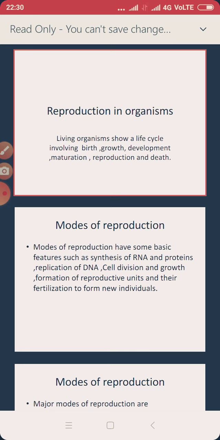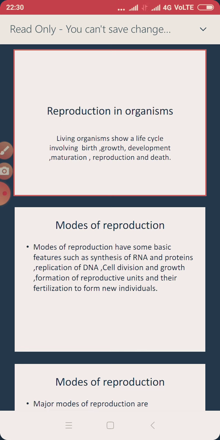Today we are going to talk about the very first chapter in zoology called reproduction in organisms. In this chapter, we will be concentrating on modes of reproduction, that is, two different types of modes called asexual and sexual.